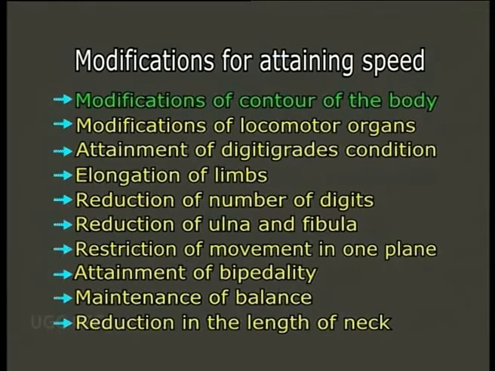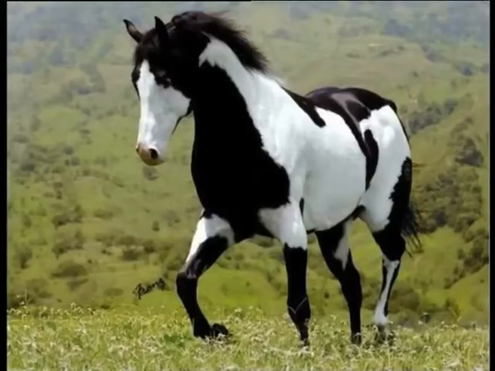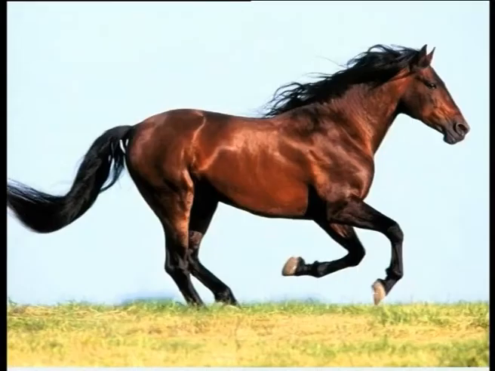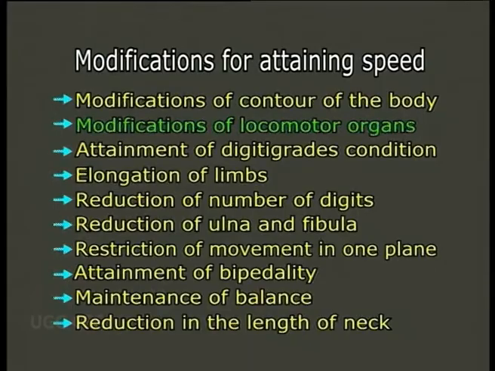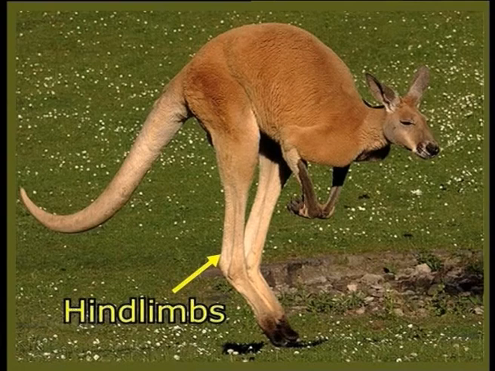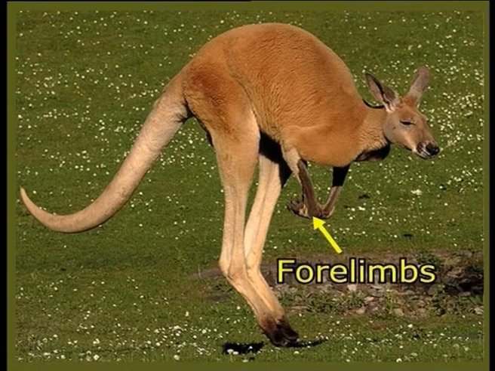Modifications of contour of the body. The animals are devoid of extra projections which may offer resistance in attaining speed in the medium through which they move. The body of cursorial animals is streamlined and spindle shaped. The body of a horse portrays the same modifications. Modifications of locomotor organs. In cursorial adaptation forms, the limbs are the main propelling organs which show great modifications for speed. Of the limbs, the hind limbs show greater modifications than the forelimbs.